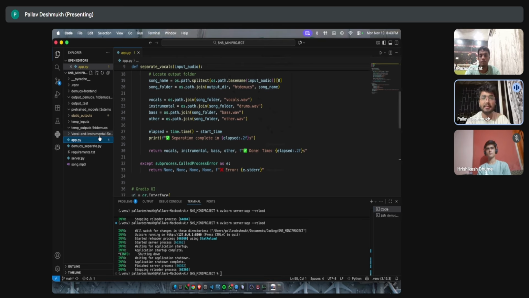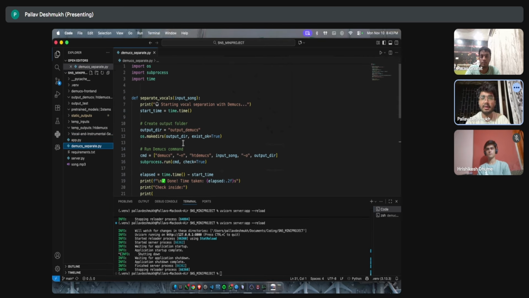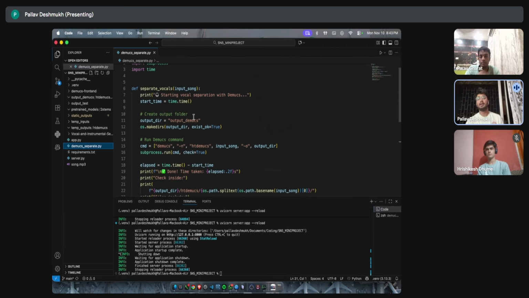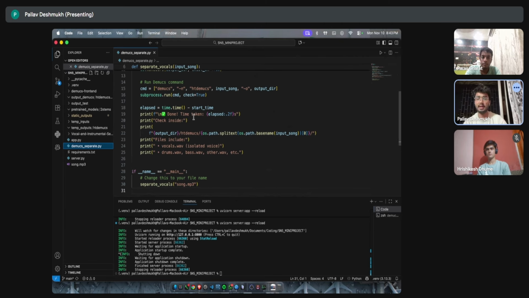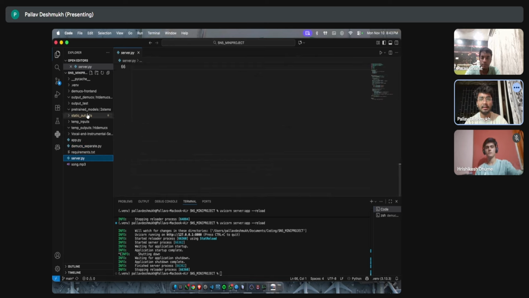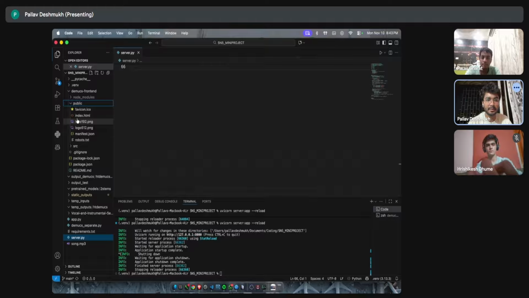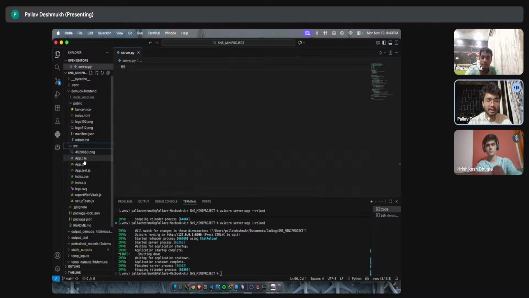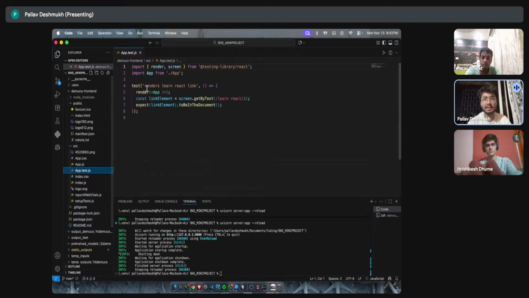So we have used Demucs for the backend, which is a deep learning model which separates the drums, vocals, and other instruments from the music which we have input. Then for the front end we have used React.js, and for styling we have used CSS.